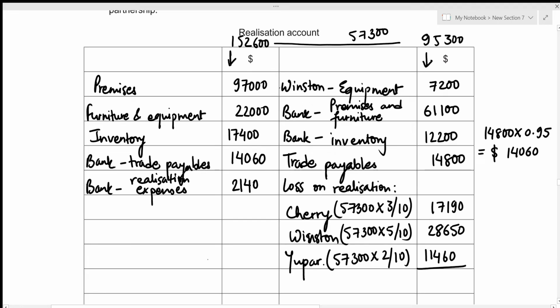Now we can just write down the total. The total is going to be the same for both the debit and credit side, which will be the balance on the heavier side, which you already figured out to be the debit side. That's just going to be 152,600, and the same for the credit side. Alright, this concludes the first part. Let's move on to the second one.